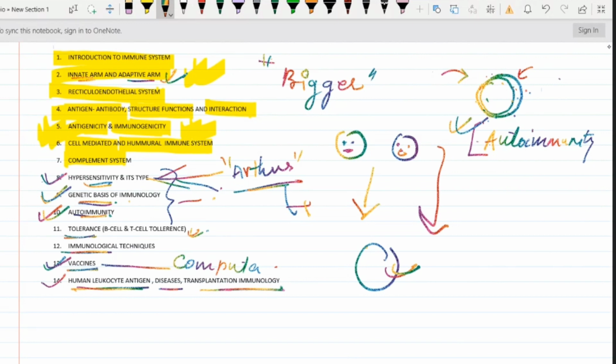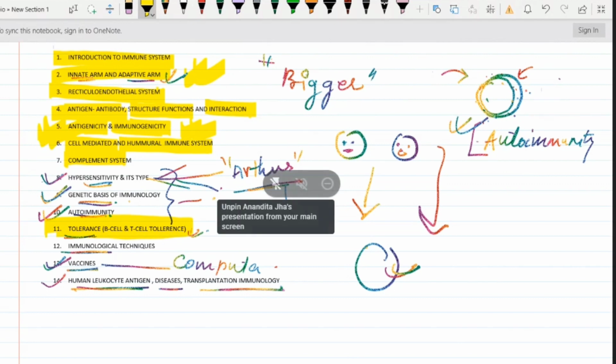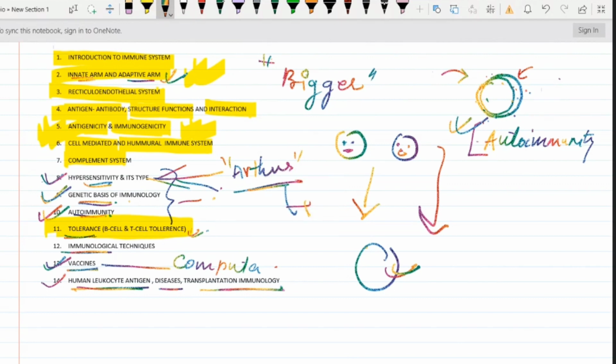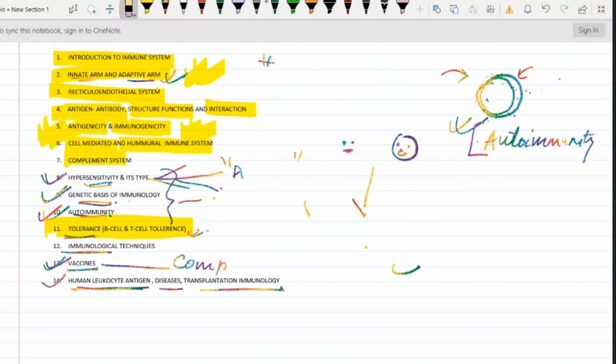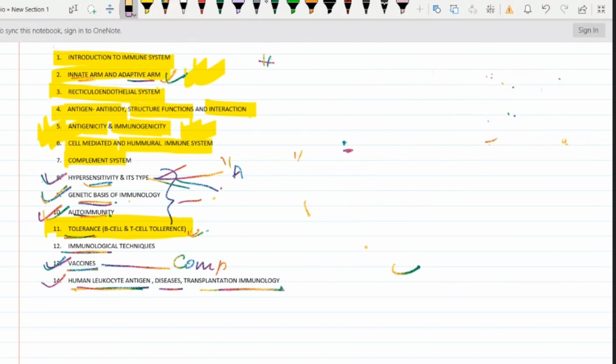Okay. This, I think, is going to be the new concept, the tolerance one. Why am I saying this? Because of B cell tolerance and T cell tolerance. See, generally it is ignored, but this is a very important part. To explain this, we will see about central tolerance and peripheral tolerance, types of tolerance, right? And how the B cell tolerance is different from that of the T cell tolerance, right?